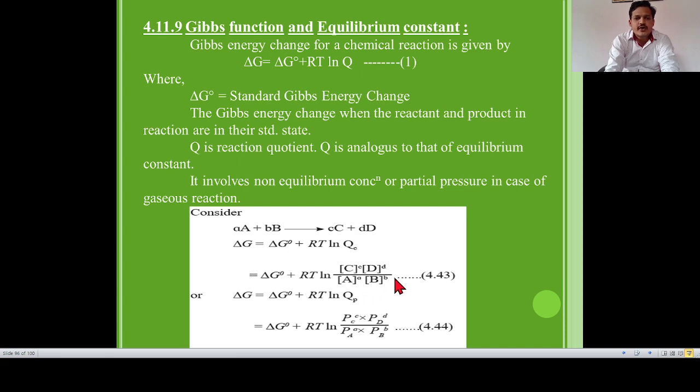This is the form of QC. Then the next point is ΔG = ΔG° + RT ln Q. So ΔG° as it is, plus RT ln [(PC)^c × (PD)^d / (PA)^a × (PB)^b]. Because reaction quotients are considered in two types, QC and QP, with QC having this equation and QP having this equation.